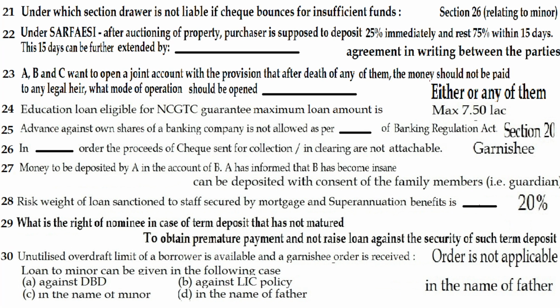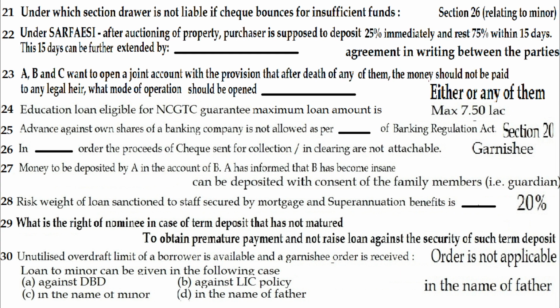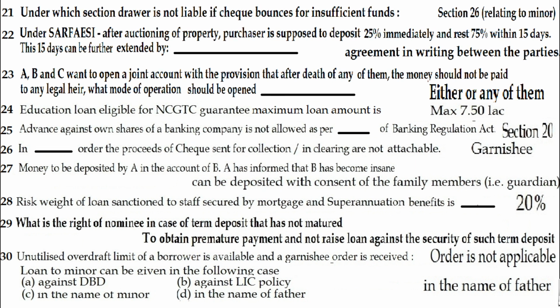Next question. Loan to minor can be given in following case: A. Against DBT, B. Against LIC policy, C. In the name of minor, and D. In the name of father. The answer is in the name of father, because the contract made by minor himself or herself is void.